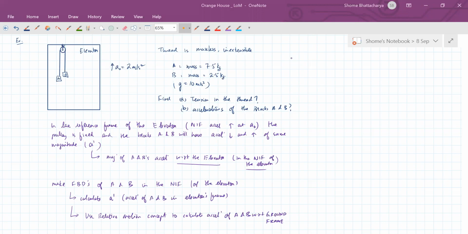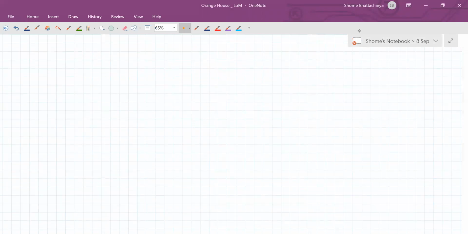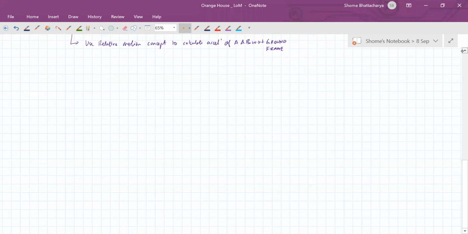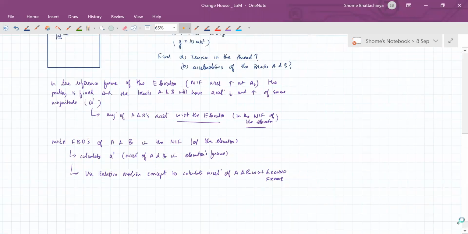So how much are you getting for A prime, the acceleration of A and B with respect to the elevator? Take the value of g as 10. That I've given you.